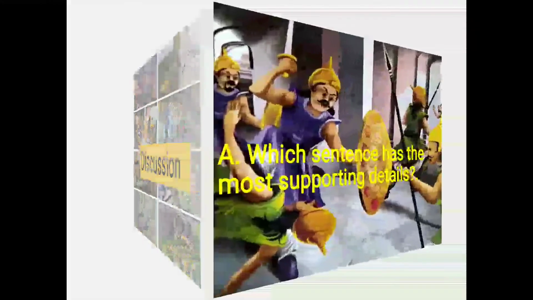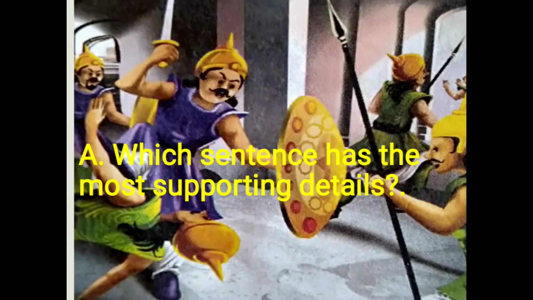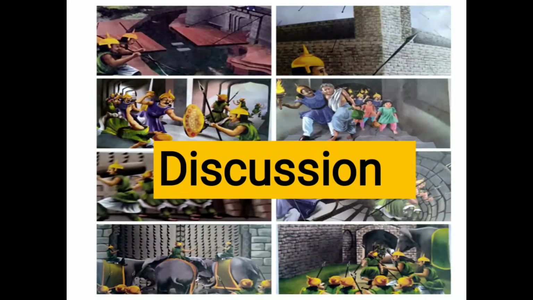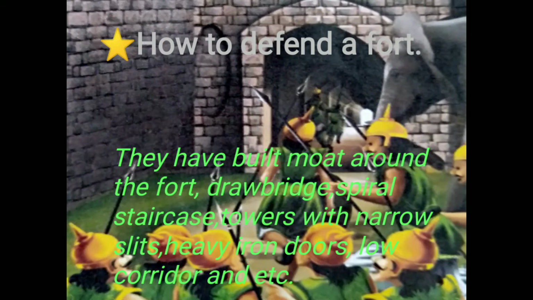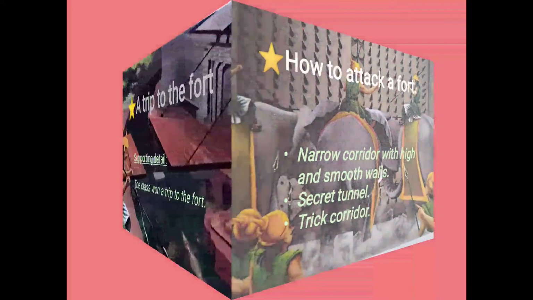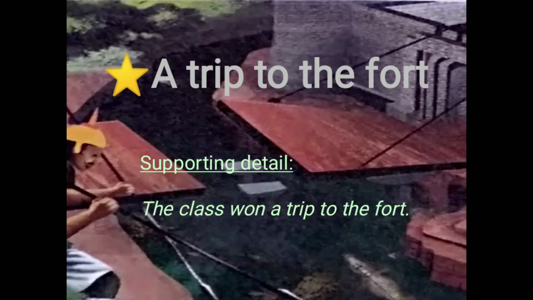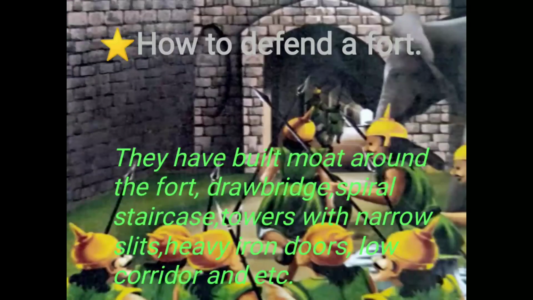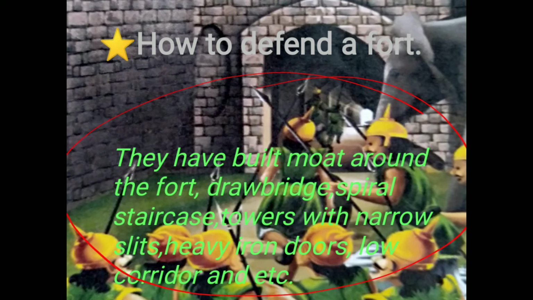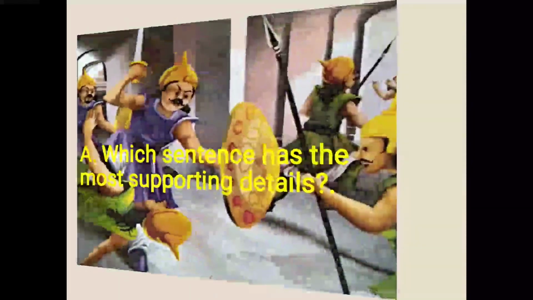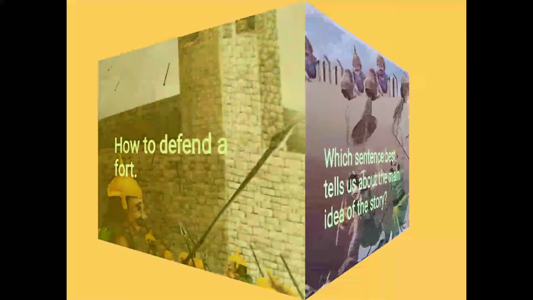Which sentence has the most supporting details? In the previous sentences, whether it is how to defend a fort, or how to attack a fort, or a trip to the fort, which sentence has more details, children? Look at this. Yes, how to defend a fort. It has more details given here, right? So we can say how to defend a fort.